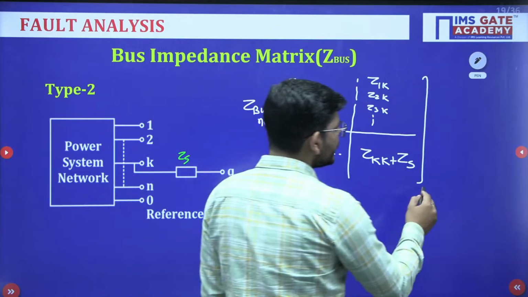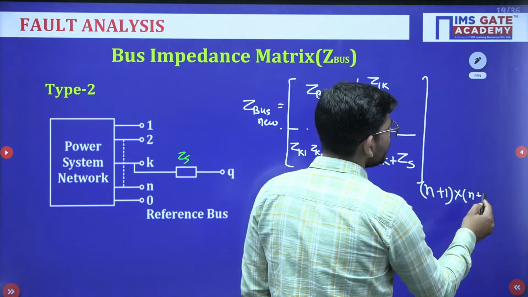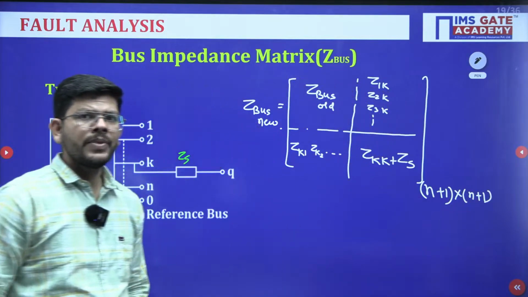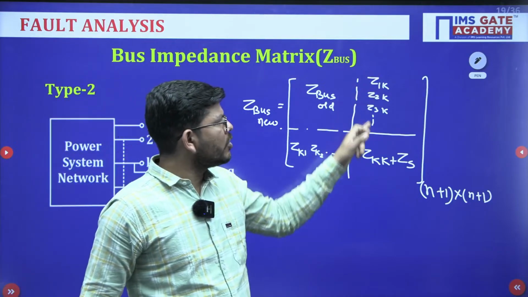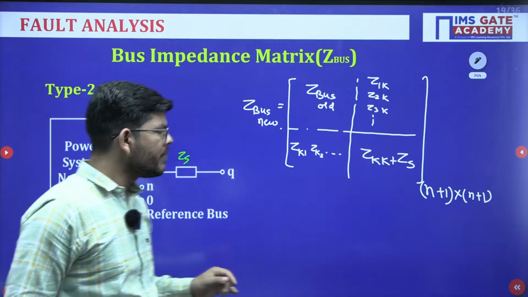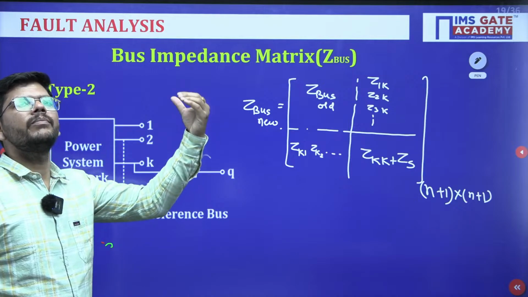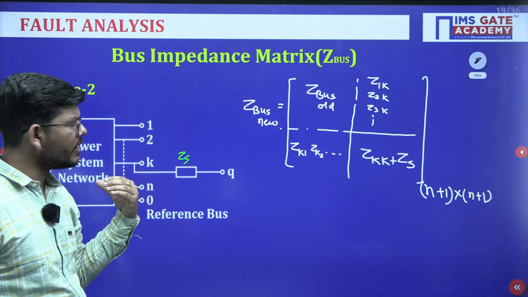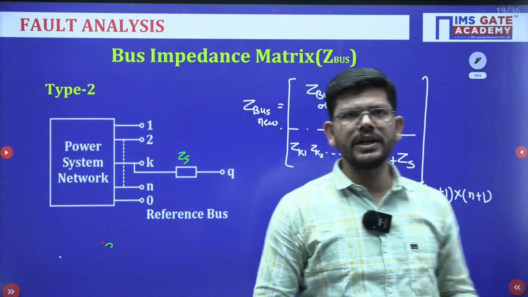Okay. Again you can see the order of the matrix is increased, n plus 1, n plus 1. So we are repeating the kth row here, we are repeating the kth column here, and this element will be the diagonal element of k plus Zs. Okay. What is k? k is the bus to which a new element is added, coming out from the existing power system. So this is the type 2 modification.